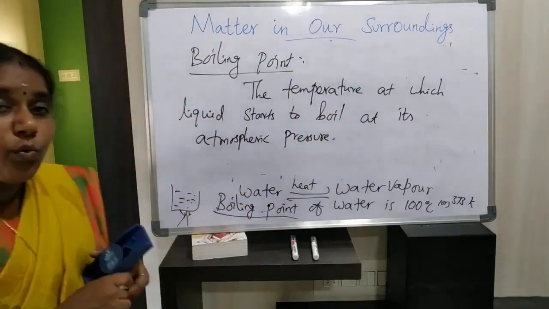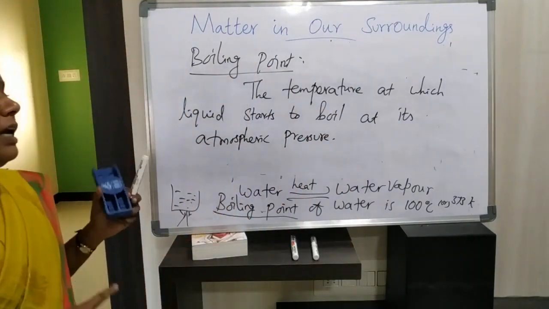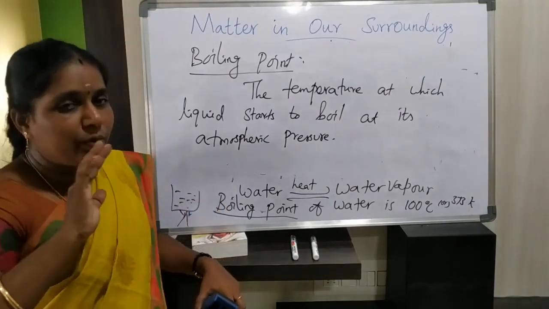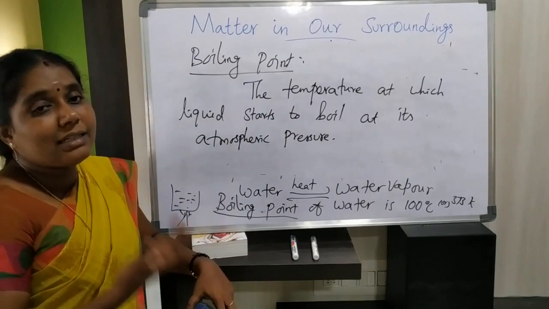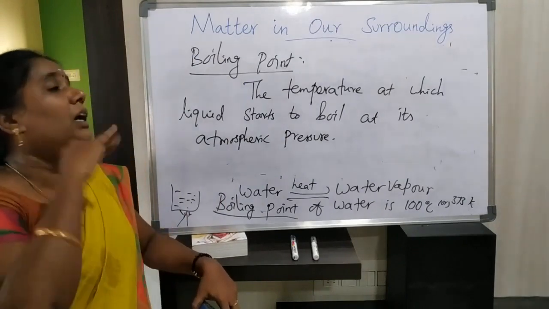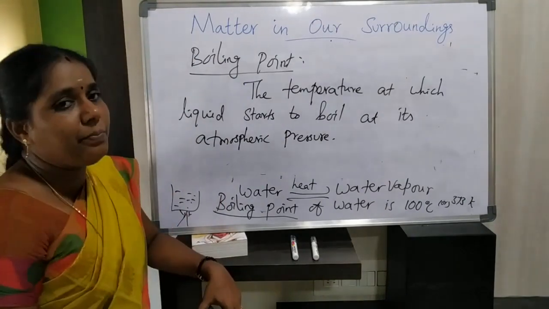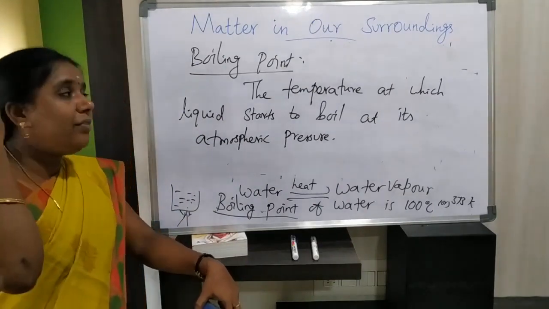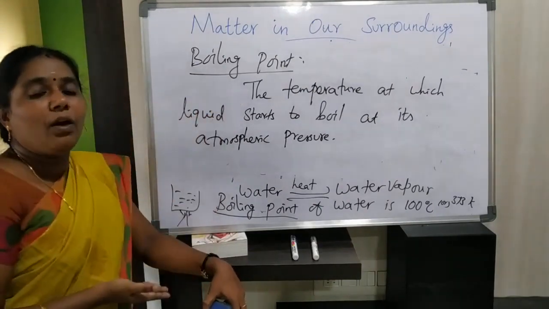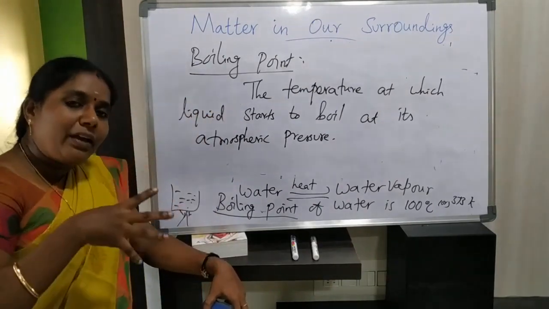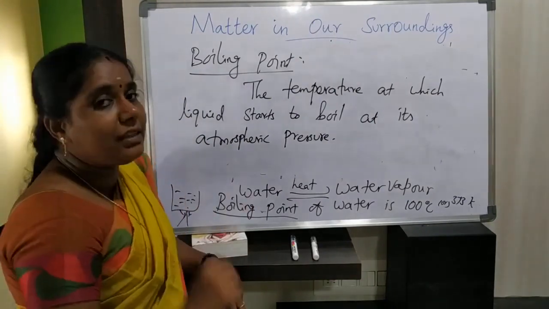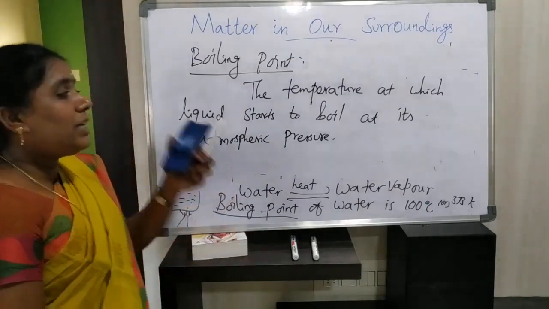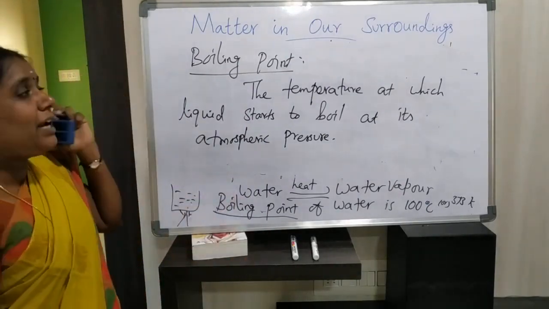See, what we discussed in melting point is the temperature at which a solid melts to become a liquid at its atmospheric pressure. Here we are discussing boiling point. When water starts to boil at 100 degrees Celsius or 373 Kelvin, isn't it? So how will you define boiling point?